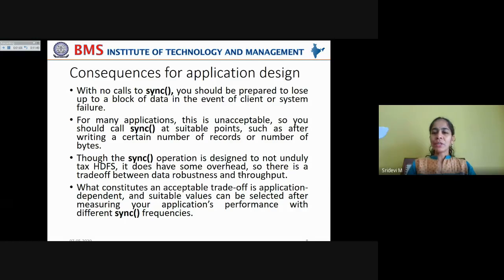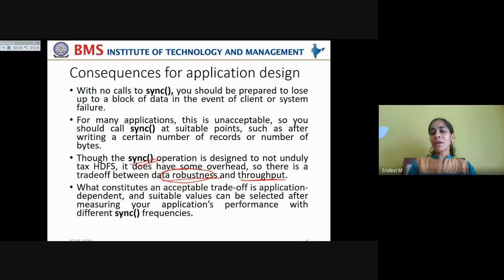Now, though the sync operation is designed to not unduly tax HDFS, meaning it doesn't overburden HDFS too much, it does have some overhead. So there is a trade-off between data robustness and throughput. You need to either compromise with throughput or with data robustness. If data criticality is very important to you and you can't afford to lose any data, then you have to call this sync method at frequent intervals, after writing a certain number of records or a certain number of bytes.